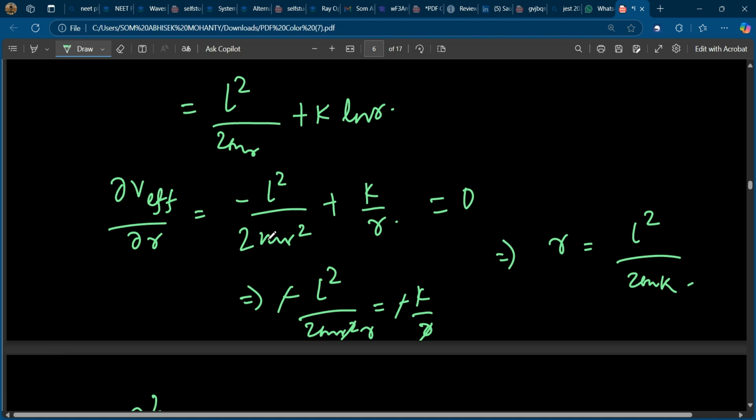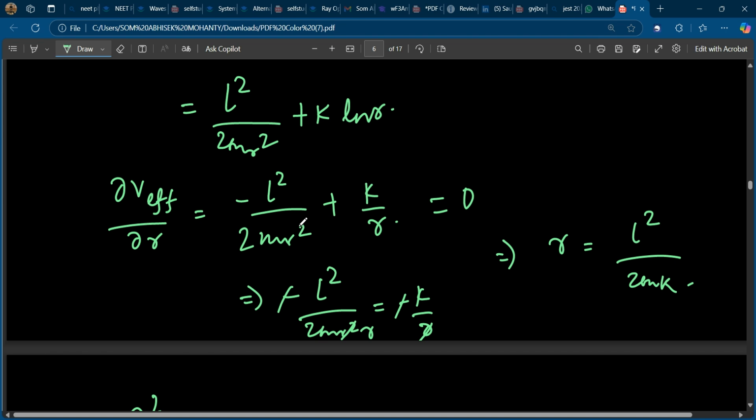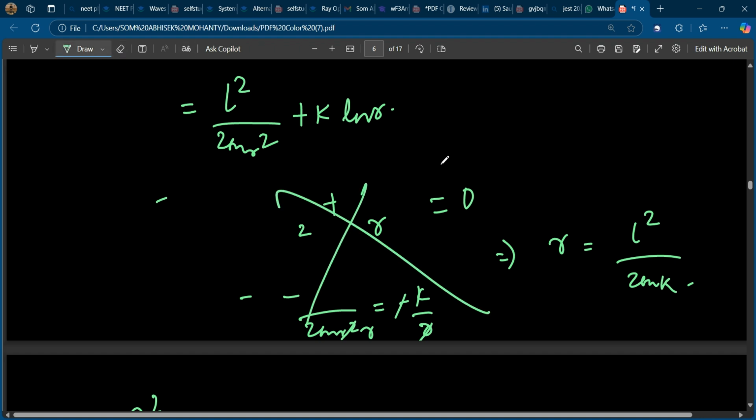Sorry, this is really bad. I'm really sorry. Let me do it again. I made a very silly mistake here. It is L square by 2mr square plus K ln r.